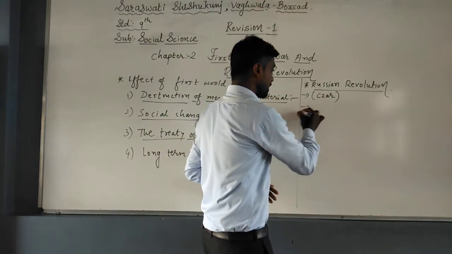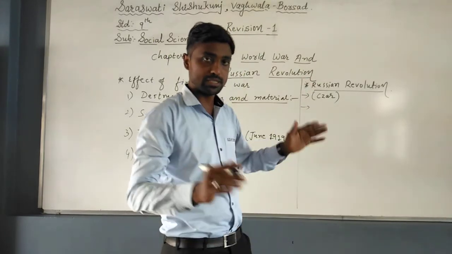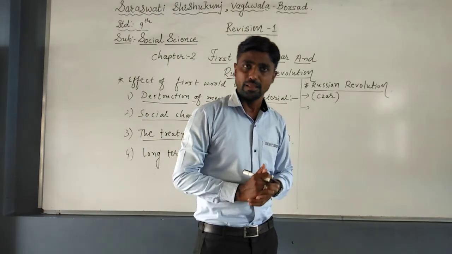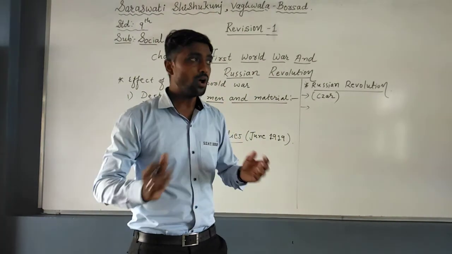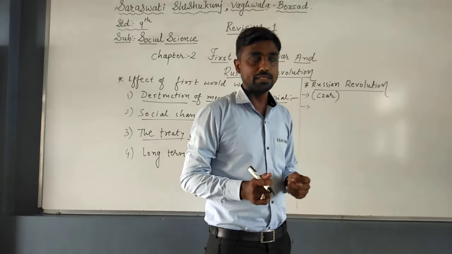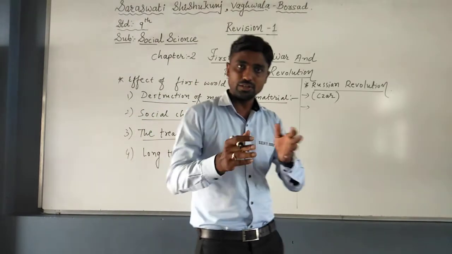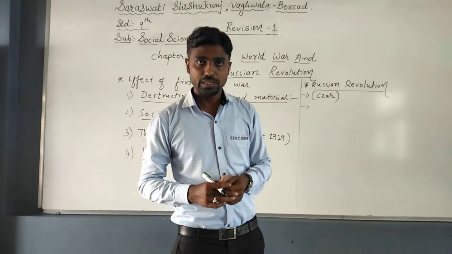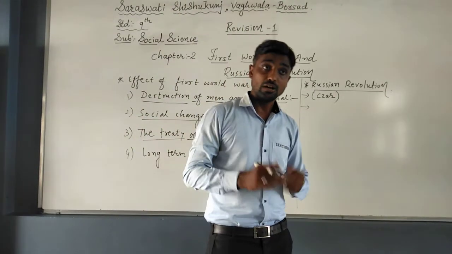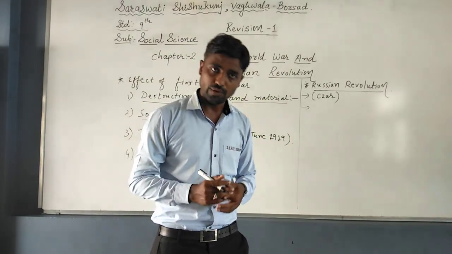So Tsar was too cruel. One march was taken out under the leadership of Father Gapon. I will not write each and every point; we just discuss it. The entire march went to the Tsar's residence, the Winter Palace in Petersburg. These innocent people were unarmed, and some held captions in their hands reading 'Long live the Tsar of Russia.' But unfortunately, when they entered the palace, the Tsar gave the command to his troops to shoot the people. In that incident, thousands of people died. This incident took place on Sunday, 22nd January 1905.